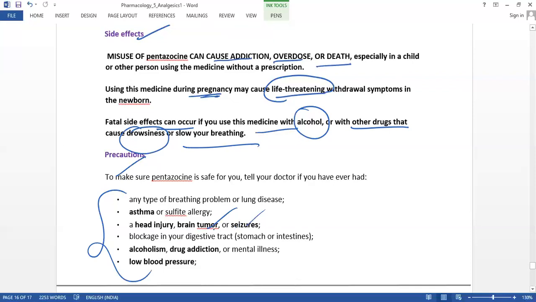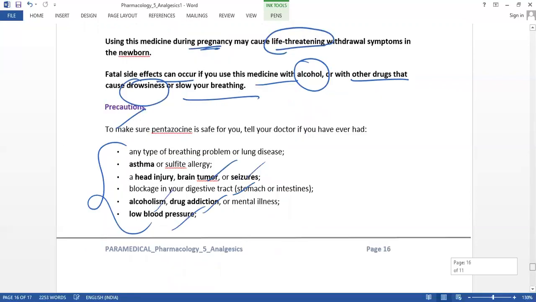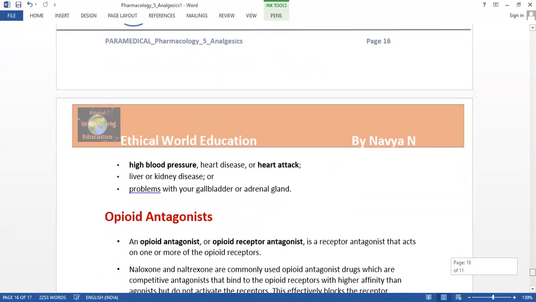Also blockage of the digestive tract, alcoholism or drug addiction, they have to consult the doctor before taking this medicine. And low blood pressure, these are very important conditions to be taken care of by the patient.